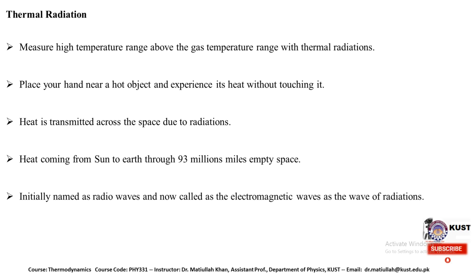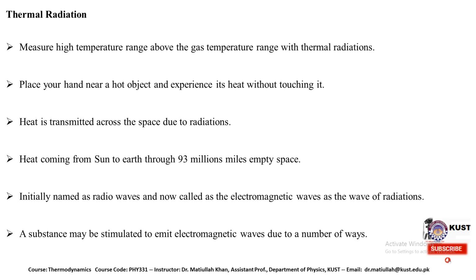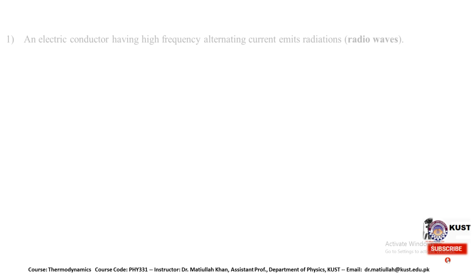Initially these radiations were named radio waves because there was low understanding about them, and later on they were called electromagnetic radiation. A substance may be stimulated to emit electromagnetic waves in a number of ways.